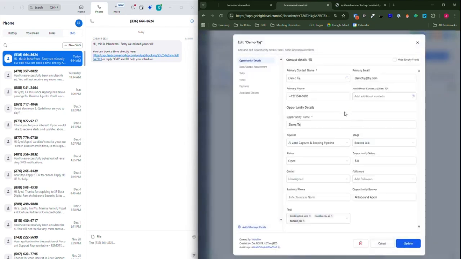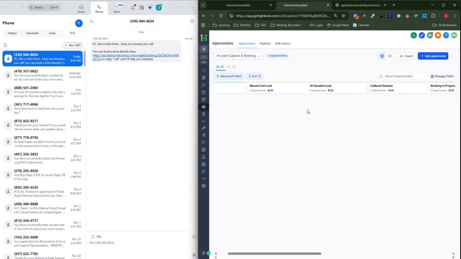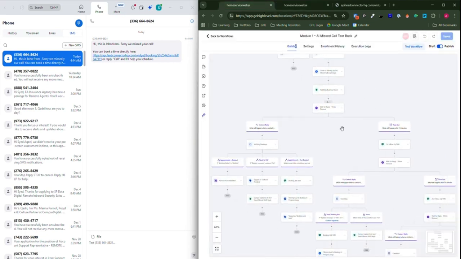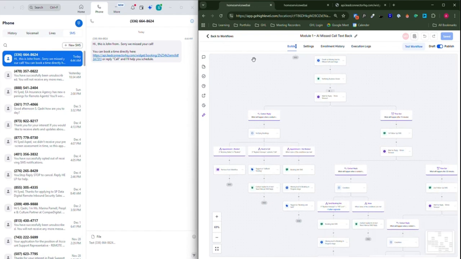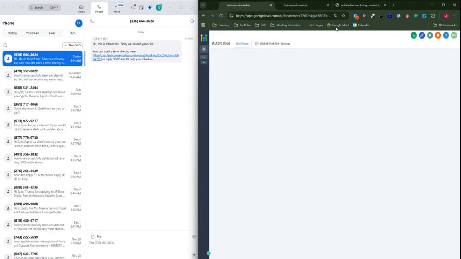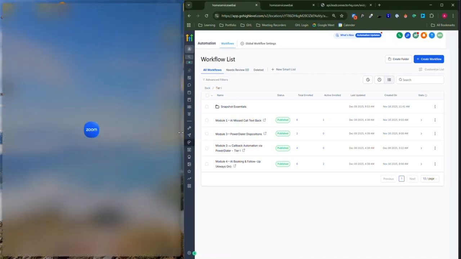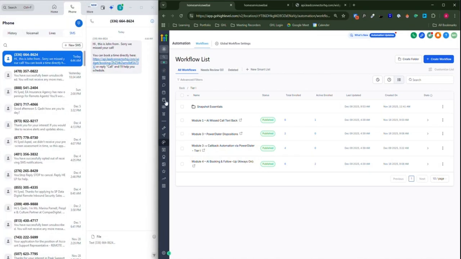This is the demo touch. Updated the opportunity. It said handled by AI, book job, booking link sent, I got a link, and a call is being booked. Now, this is where everything goes good. So, for instance, this lead who did not respond to any of the text messages, that lead will be assigned a tag, dial callback pending, and the business owner, me, is gonna call them back, and how I can call them back and where I will see them.